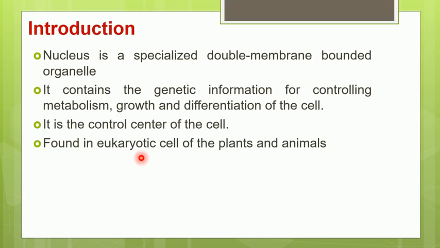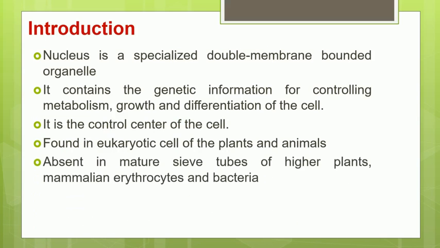It is found only in eukaryotic cells, that is plant cells, animal cells or fungal cells, whereas the nucleus is absent in some eukaryotic cells like mature sieve tube cells of higher plants and mammalian erythrocytes, that is RBCs, and in the prokaryotic cell, that means in bacteria, the nucleus is absent.